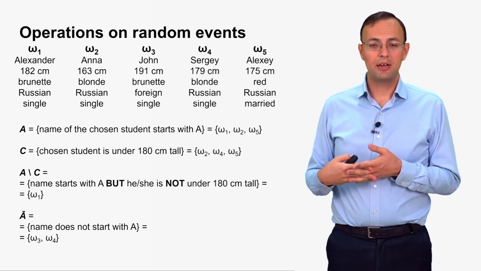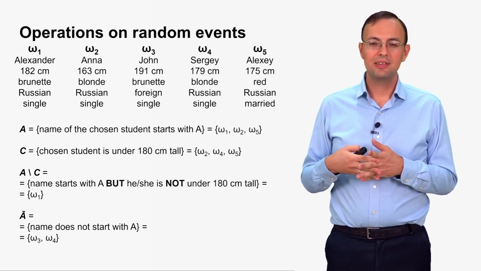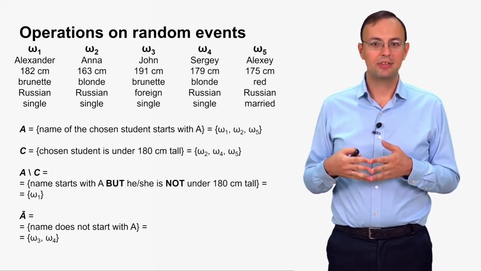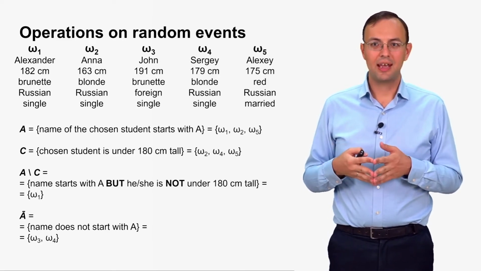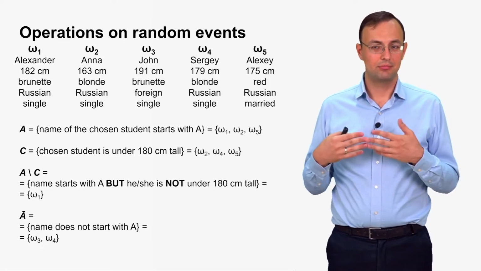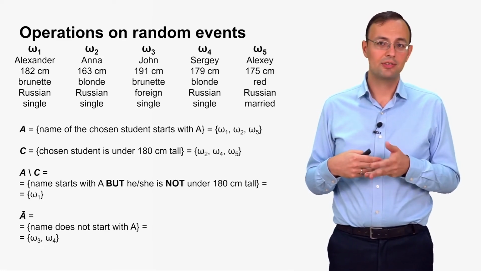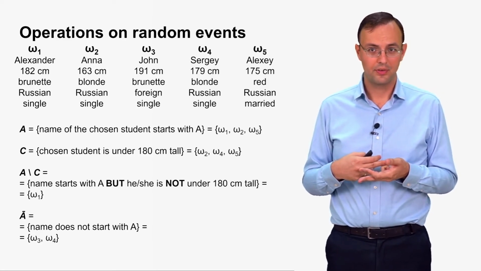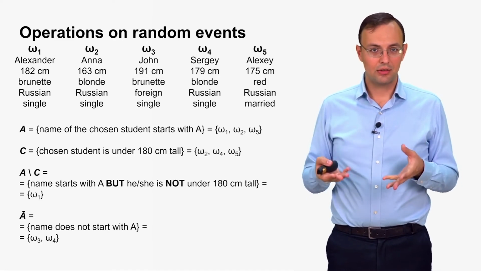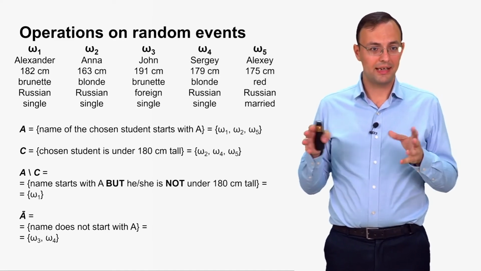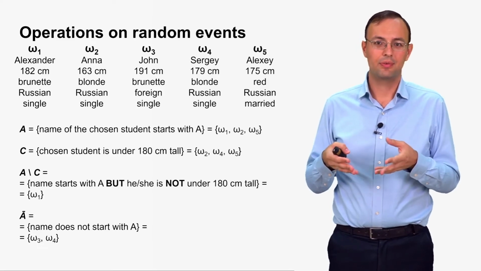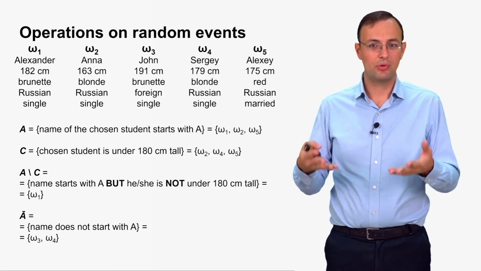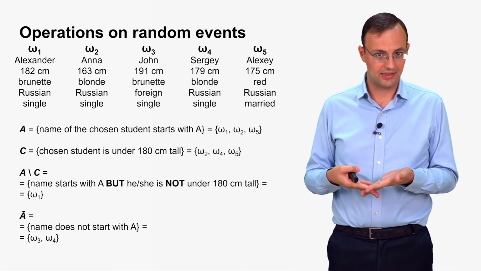And event A bar, or not A, or A complement, means that the name of the chosen student does not start with the letter A, and you can see that John and Sergei's names do not start with A, so favorable outcomes are omega 3 and omega 4. So that is how these operations can be applied in practice, for the events we can describe based on the physical sense of the experiment that is done every time.